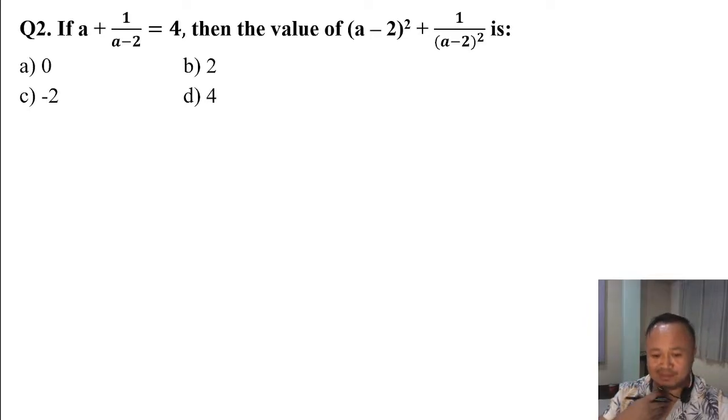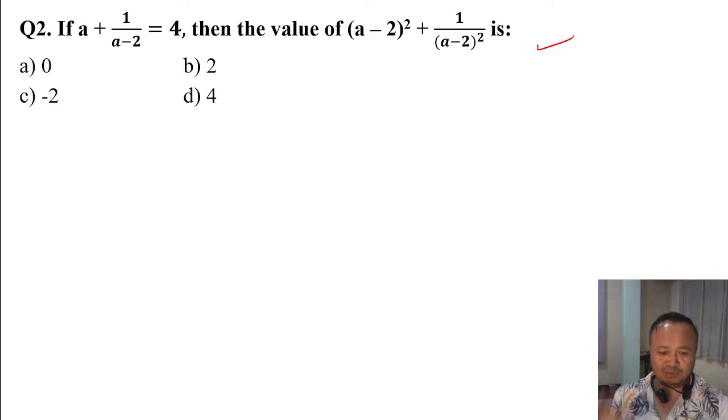So this is the previous year question. First note the concept related to this question, then we will get the answer.